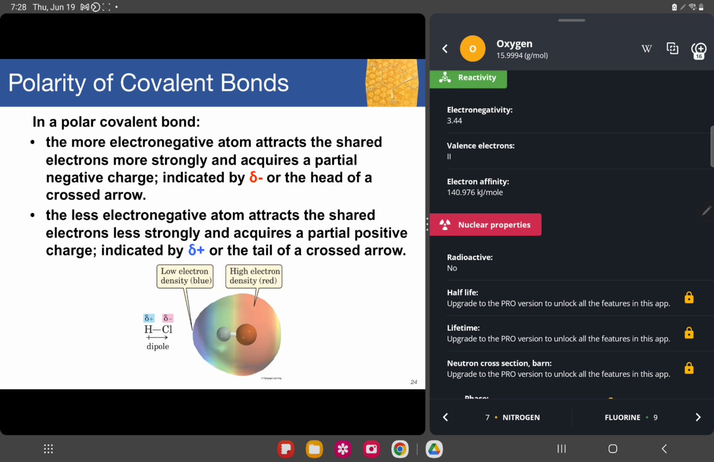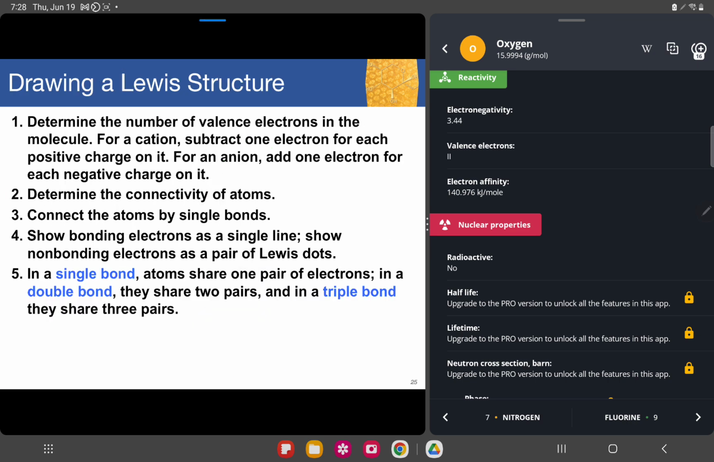So the more electronegative atom attracts the shared electrons more strongly and acquires a partial negative charge, indicated by delta negative or the head of the cross arrow. The less electronegative atom will have the delta positive. This means the more electronegative atom hoards the shared electrons, so its electron cloud is larger. And you'll notice when you're writing that they have this delta negative symbol right here.